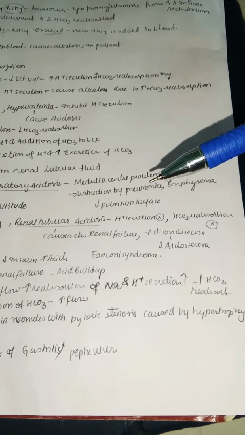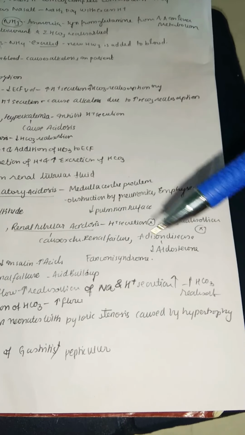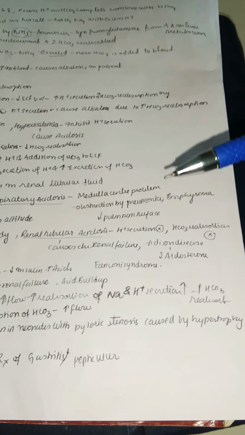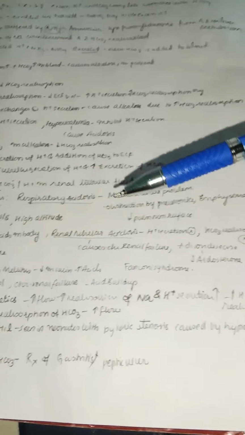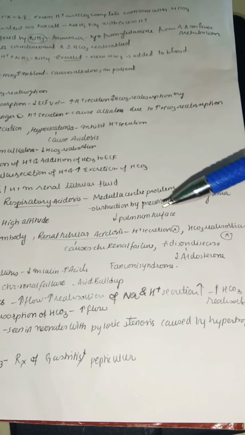A cause of respiratory acidosis is obstruction by pneumonia. Whenever there is pneumonia or emphysema, the surface area is decreased, so there is no chance for carbon dioxide to be expired from our body, so it leads to accumulation of carbon dioxide. Accumulation of carbon dioxide will for sure lead to respiratory acidosis. So the reason in pneumonia and emphysema is a decrease in pulmonary surface.